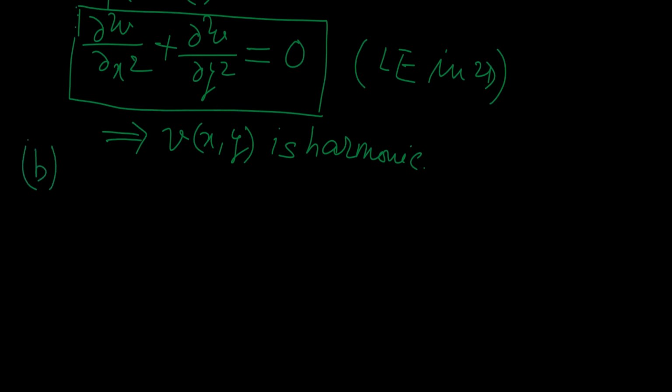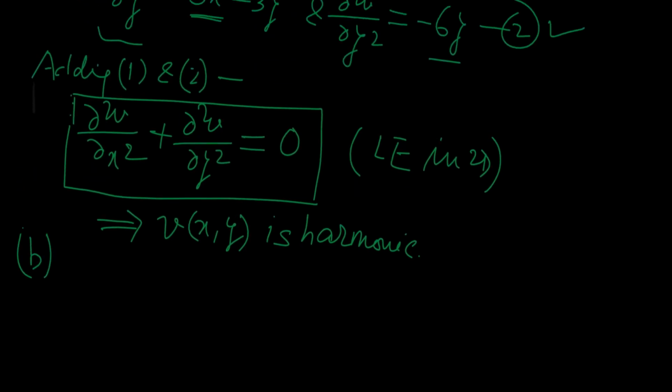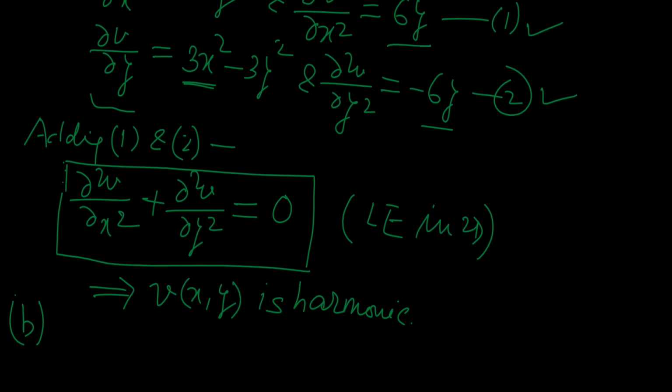Now let us see the second part. In second part, what have we been asked? We have been asked to find the conjugate function u of xy. V of xy is given, that is the imaginary part of the analytic function is given, and we have to find the real part. See, in fact the above results which I have obtained previously in equation 1 or 2, you may see here.